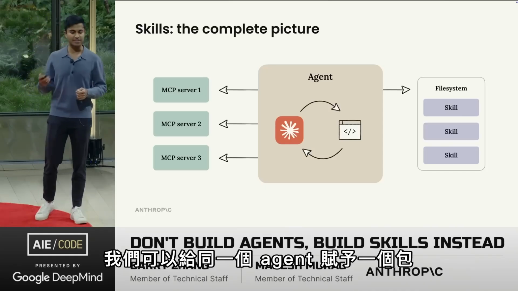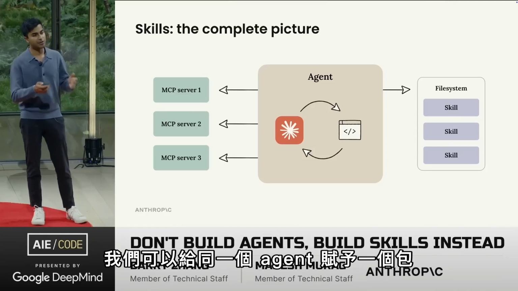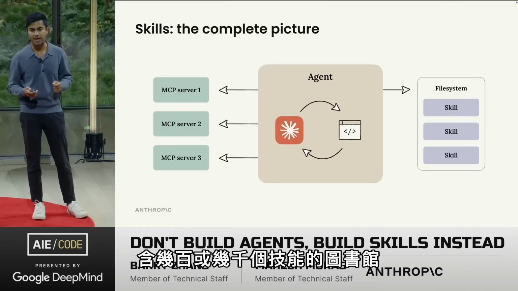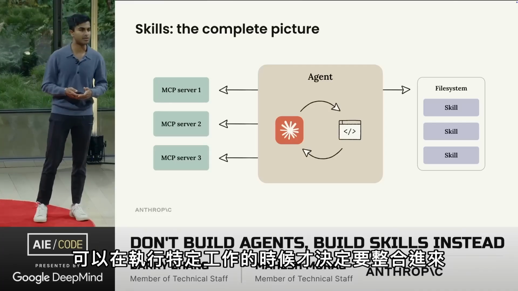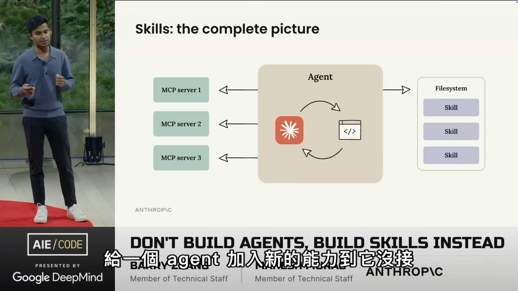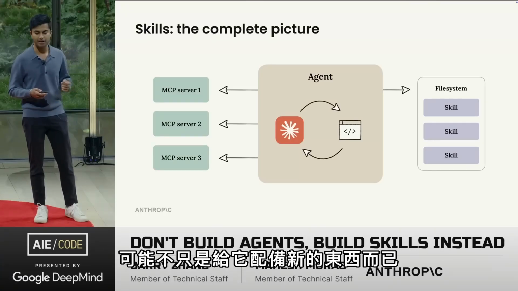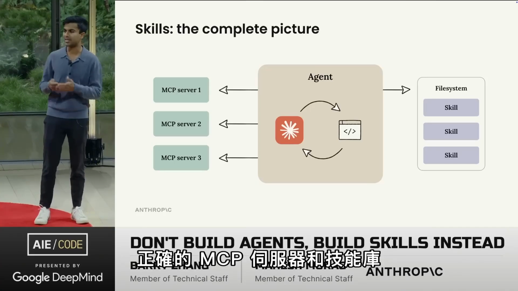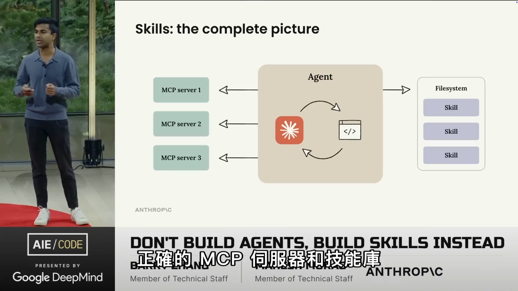And now we can give the same agent a library of hundreds or thousands of skills that it can decide to pull into context only at runtime when it's deciding to work on a particular task. Today, giving an agent a new capability in a new domain might just involve equipping it with the right set of MCP servers and the right library of skills.